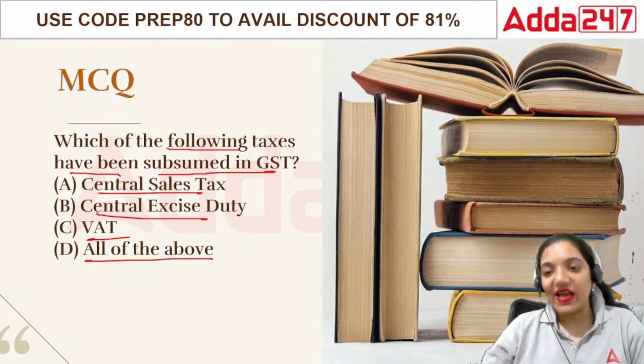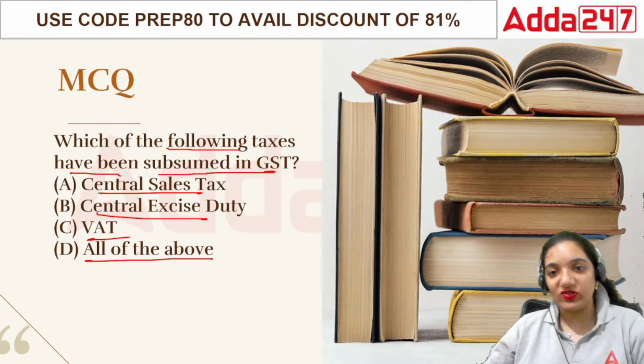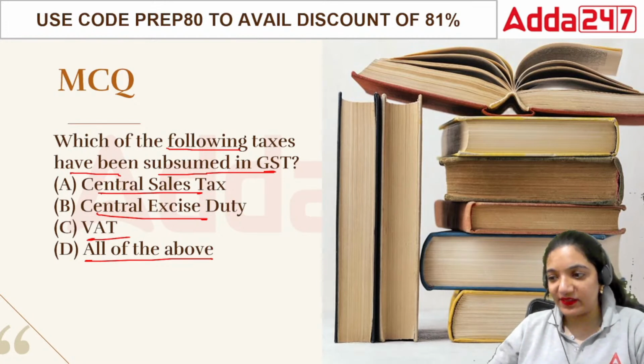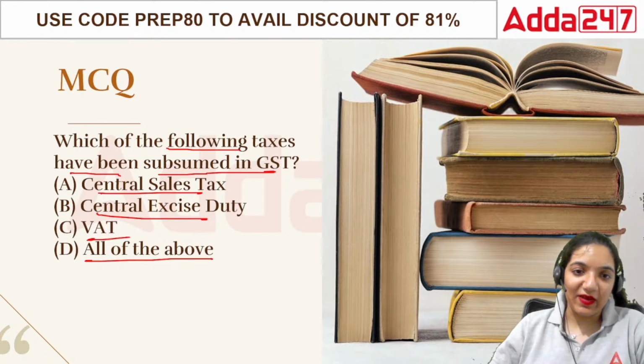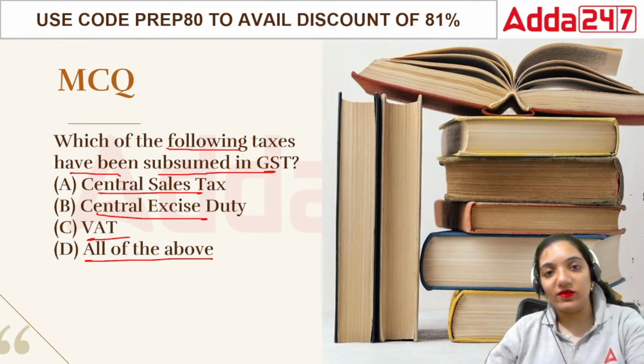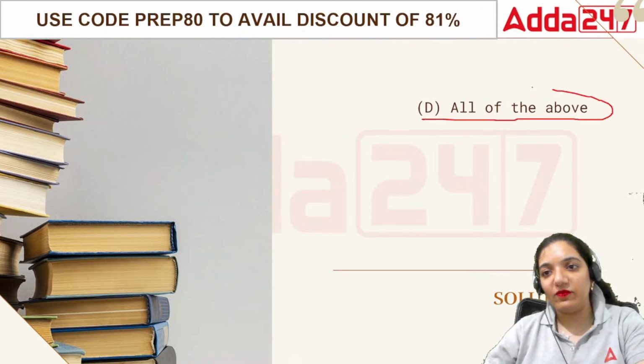Cascading effect means tax on tax. Whatever you are paying in terms of tax, you had to pay more tax on it, which was definitely not worth it. Already we were burdened with taxes, the inflation had already hit us badly, and then again you have to pay tax on tax. So when we talk about the subsuming of these taxes, the answer is all of the above.